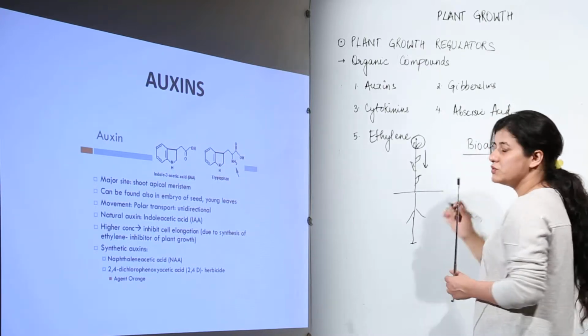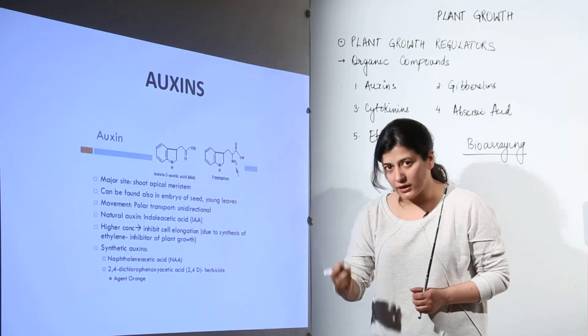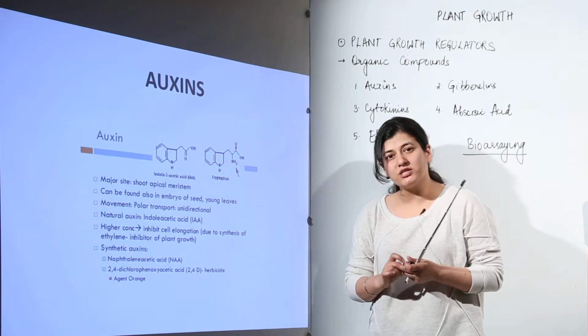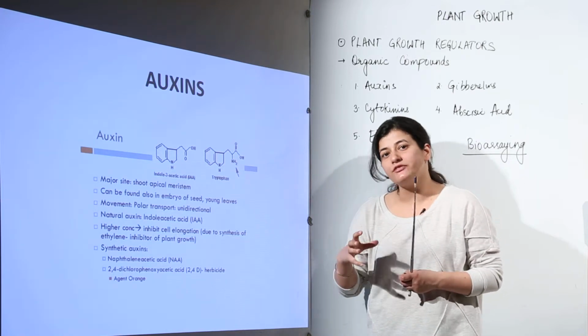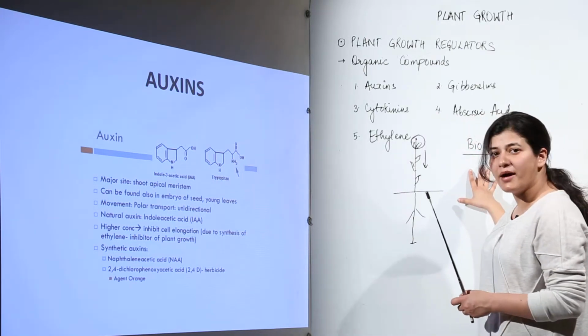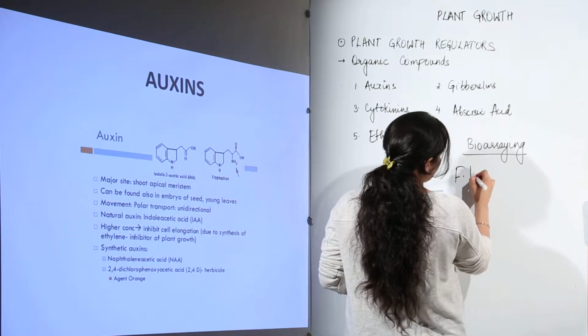Bioassaying is the process in which you find the potency and the concentration of a particular compound and their functions. You analyze where that compound is present, in how much quantity, and after that you make sure what its functions are. So bioassaying was done by F.W. Went. He was also a botanist, like Charles Darwin,